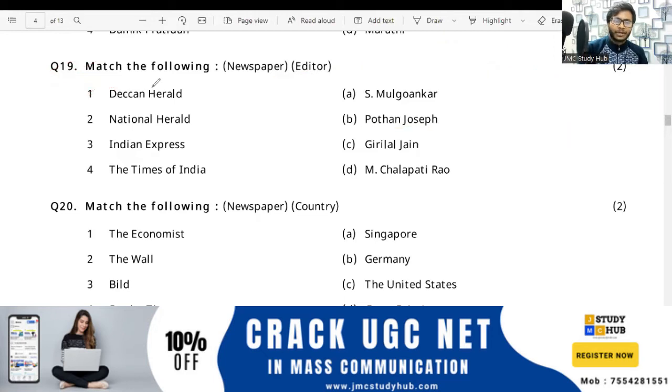Now see, talking about the Deccan Herald. So the Deccan Herald was published in which year? That is 1948. So first we will write the newspapers here. So 1948, please note it down. National Herald, that is in 1938, and Indian Express, that is in 1931, and the Times of India, that is in 1838. Okay, so these are the years that can be asked in chronological sequence also. Chronological sequence में भी ये पूछा जा सकता है, so it's important. Now we have to match each and everything.